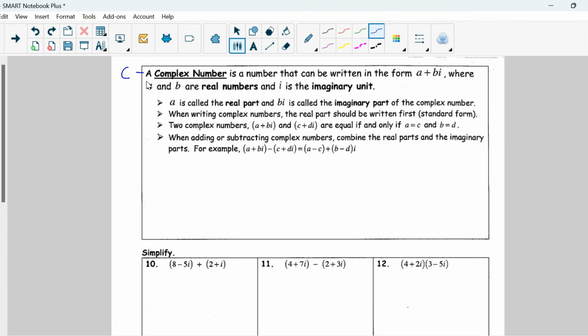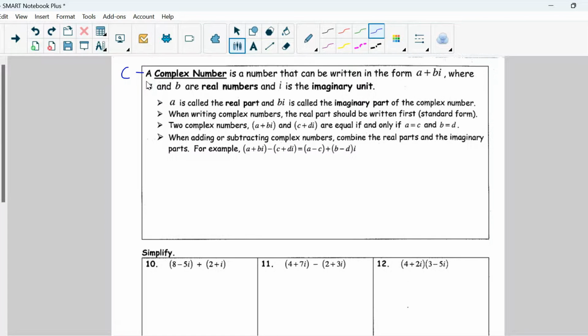When writing complex numbers, the real part should be written first. That is just standard form, okay? Real part, then imaginary. We already talked about that a little bit above. Two complex numbers are equal if and only if their real part is the same, so the first part, and their imaginary part is the same, which would just be looking at those coefficients. When adding or subtracting complex numbers, you combine your real parts and combine your imaginary parts.